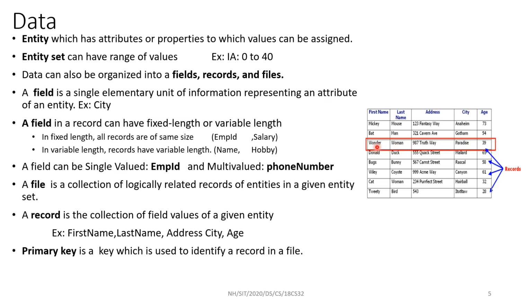Now, how do we identify a particular record? If you take our class example, how can I identify one particular student? A class has students with the same name, like Karthik. There are about 5 to 6 Karthiks in the same class. With the name, I cannot identify one particular student. The best way to do that is with the help of a roll number, which is unique, or with the help of USN. I can choose one particular student. So that particular unique field is called the primary key.